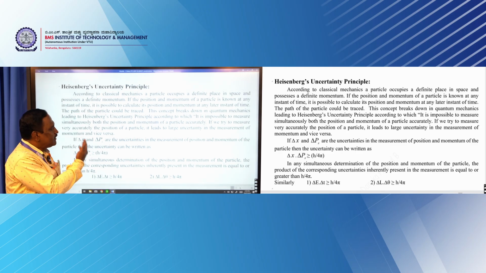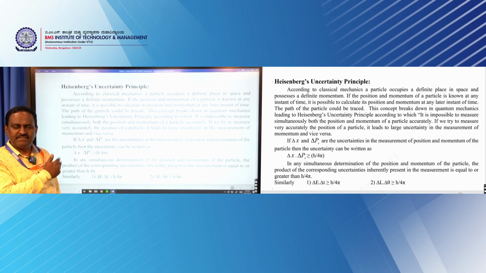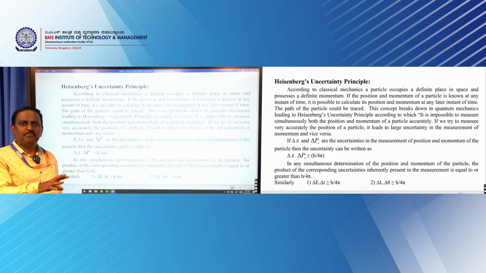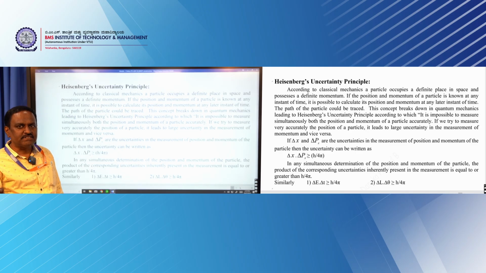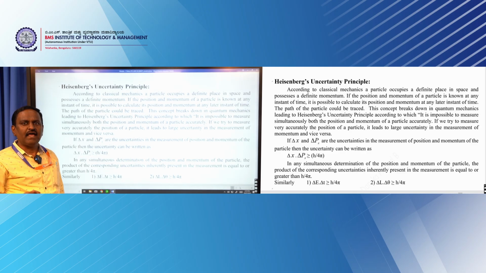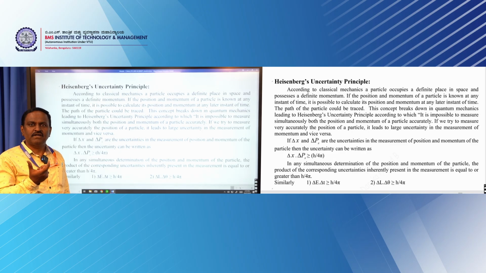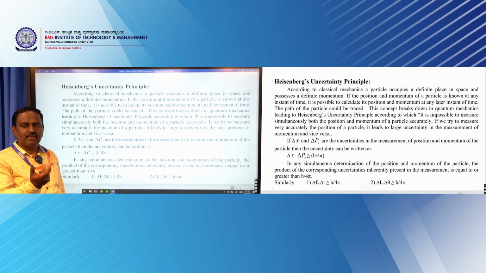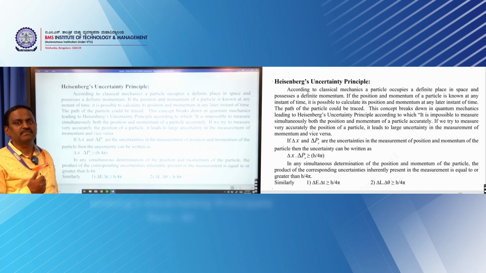Not only position and momentum, he stated that there exists some pair of physical quantities in physics where you can't determine both things simultaneously to 100% accuracy. If you try to measure one, there will be uncertainty with the other. Later on, he took a wave packet and derived the expression for the uncertainty. That expression later became the Heisenberg uncertainty principle.